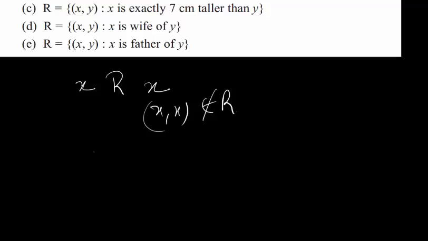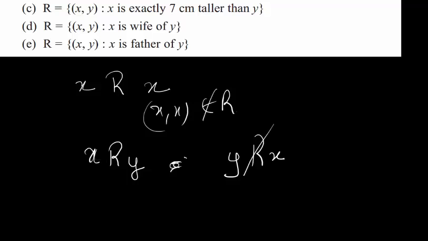End of the story. Next, I'm going to consider for symmetry that this particular statement is true: X is the father of Y. Now I'm going to flip around and check if the second condition is true: Y is the father of X. No, that's not true, because Y is now the son of X, and hence Y is not related to X under the relationship R. I'm not talking about the father and son relationship here, I'm talking about the relationship with respect to mathematical terms. Is that true? No, it is not true, and hence R is not symmetric.